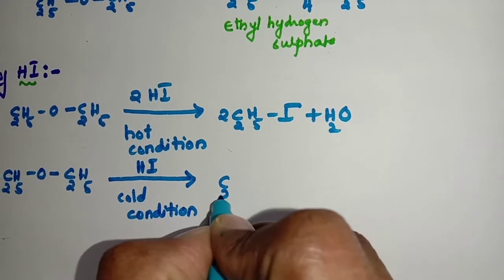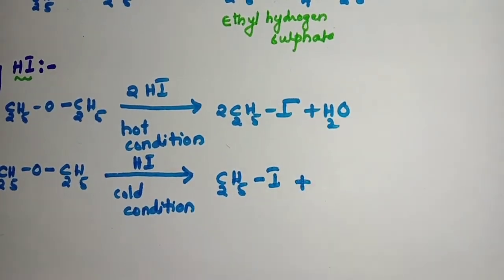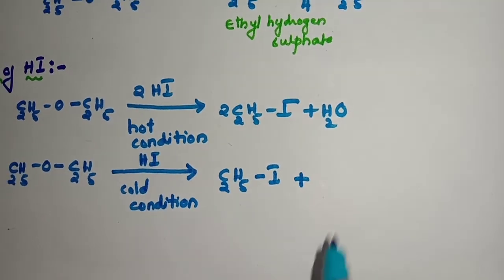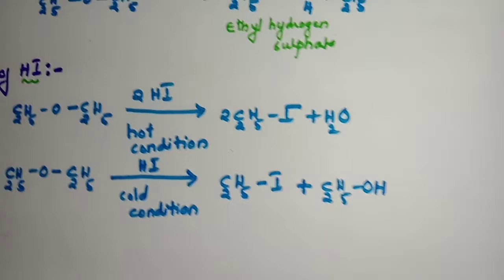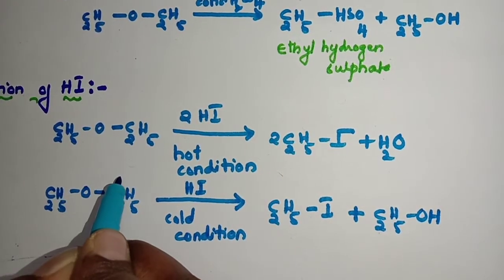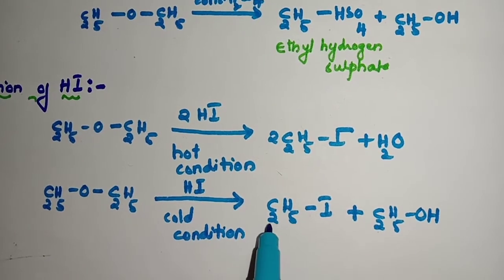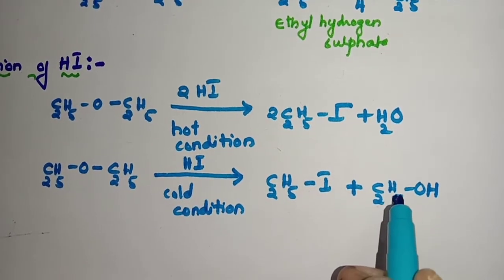So we get only one molecule of ethyl iodide plus C2H5OH. Only one bond cleaves, and here comes H, here comes I. Thereby we get C2H5I, that is ethyl iodide, plus ethyl alcohol.